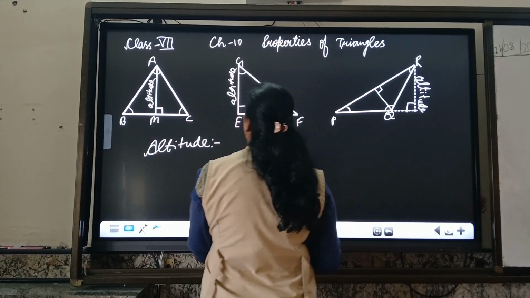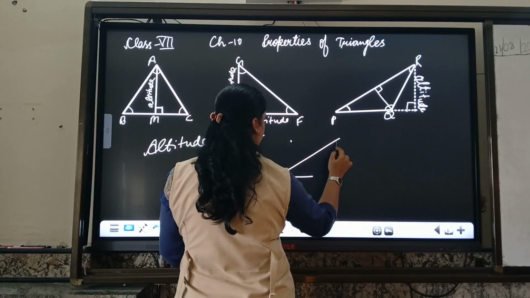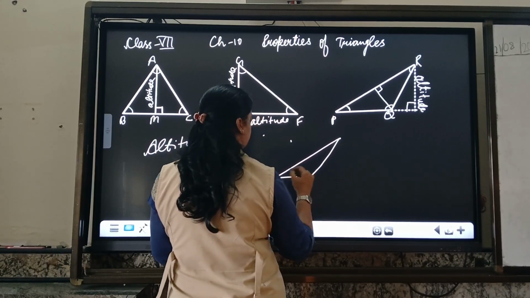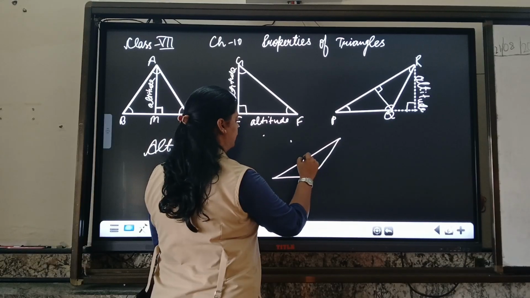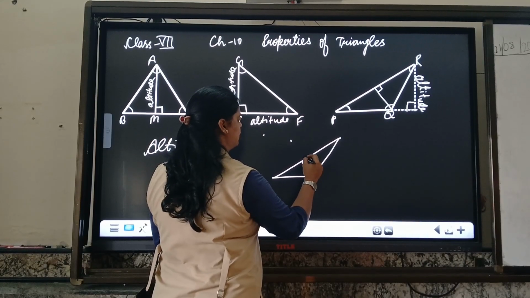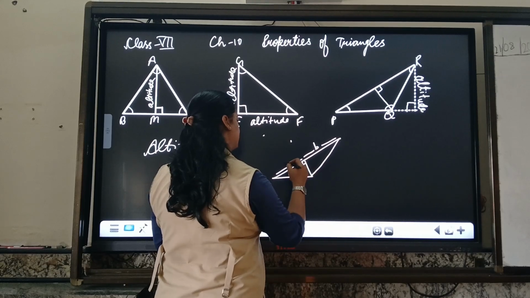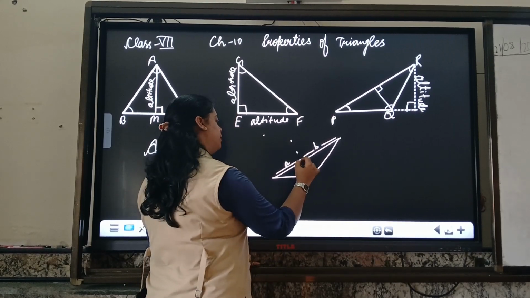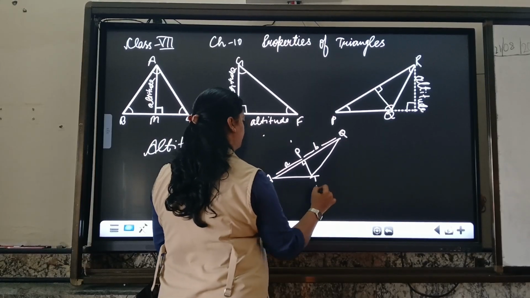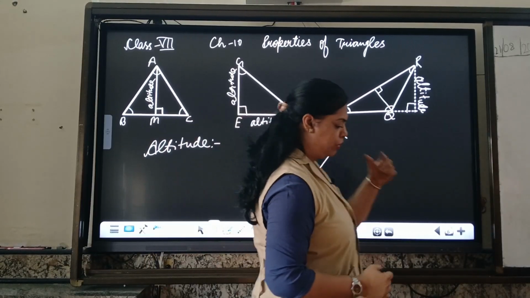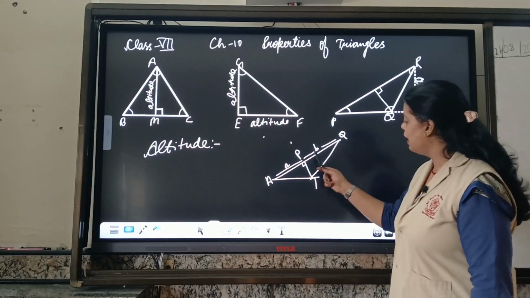Suppose any of the students has a triangle like this. Now we want to drop a 90 degree line. You can notice that this line is bigger than this line segment. So the point P, with A, P, Q and T: the AP length and PQ length are quite different. AP is smaller than PQ.